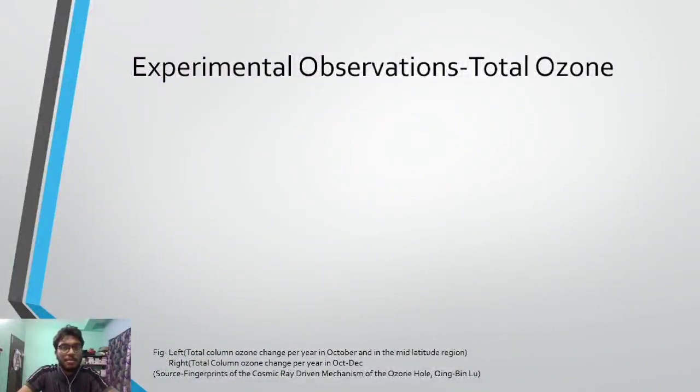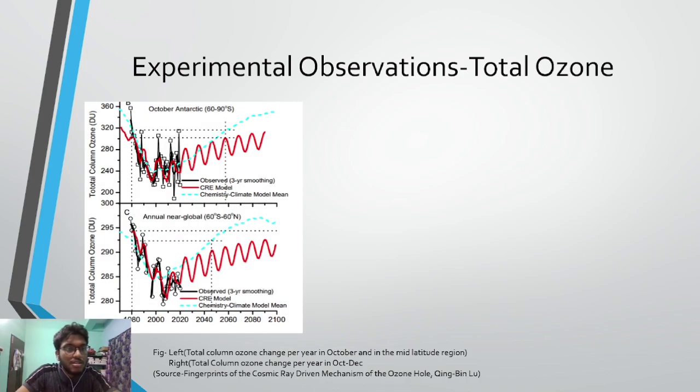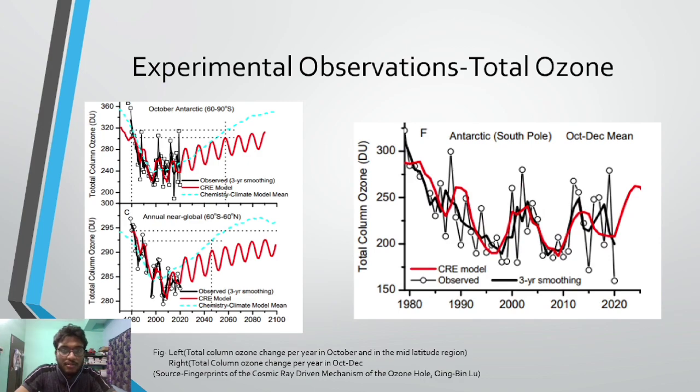What we have here is the experimental observations for the total ozone. See, this is the first one, and this is the second one. What do these two signify? The reason that I have plotted them together is very significant. Let's look into it very closely.